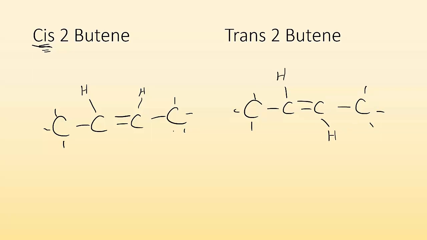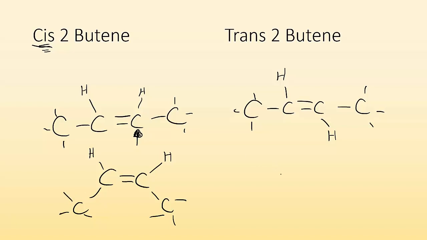Now, I didn't do a really good job of drawing these because at the carbon double bond, remember these are going to be trigonal planar because of their hybridization and the shape that they're taking, which means that they're really going to look more like this shape. So for cis, it's going to look like this, and trans, it's going to look like this.